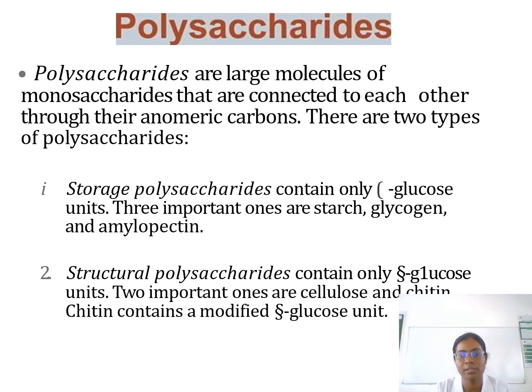The storage polysaccharides contain glucose units. So a continuous chain of glucose units is a storage polysaccharide. And structural polysaccharide means the glucose unit contains only a single glucose unit, for example cellulose, and chitin contains modified glucose units. Means glucose, maltose, galactose. These units are structural polysaccharides. And storage polysaccharide means glucose. That is called storage polysaccharide.